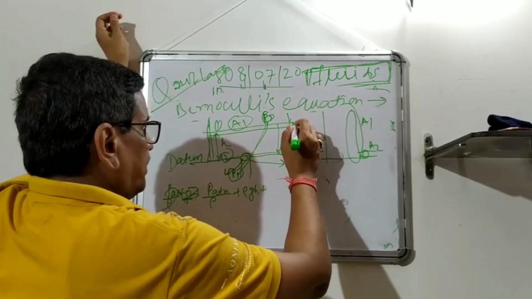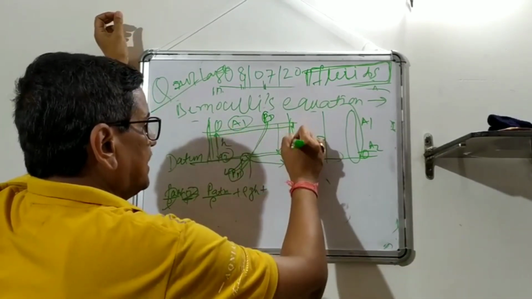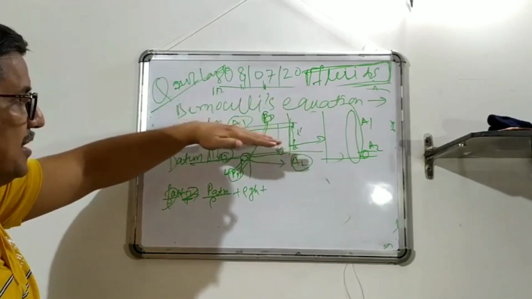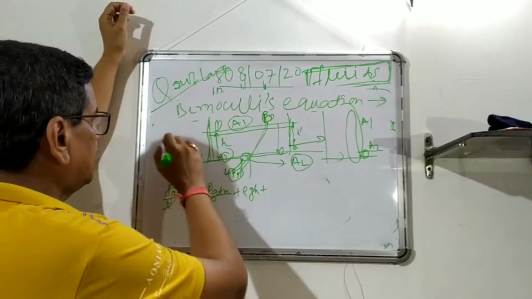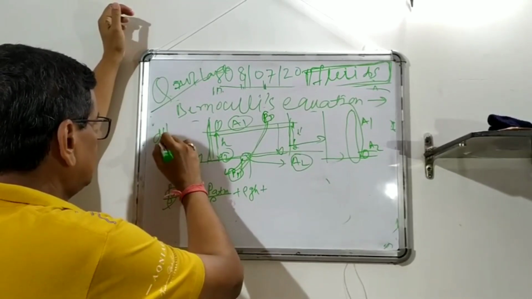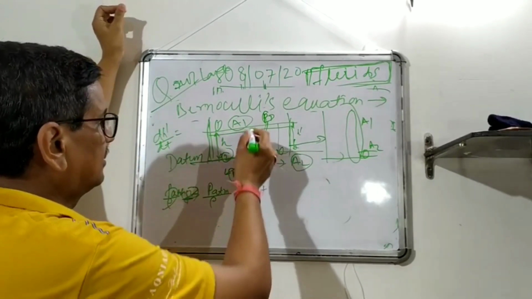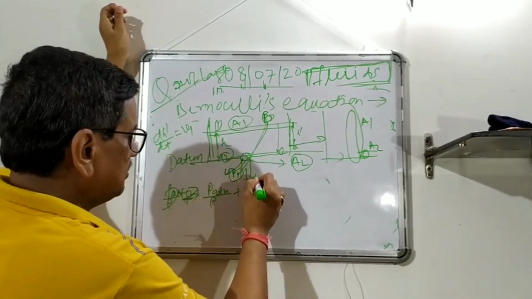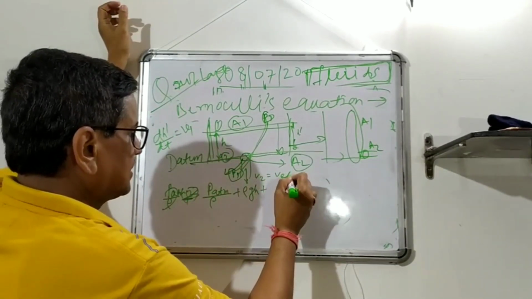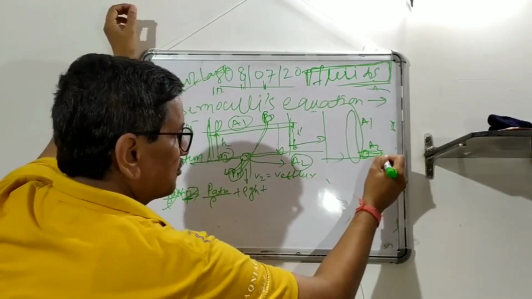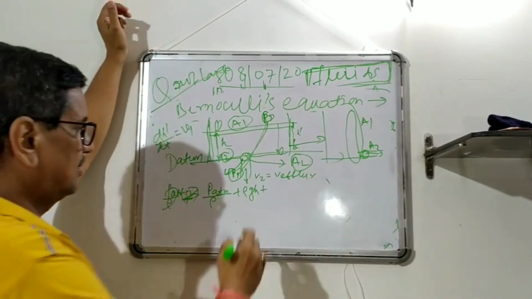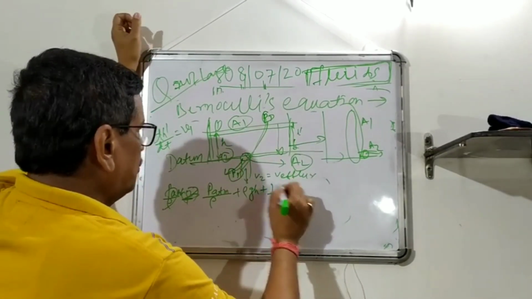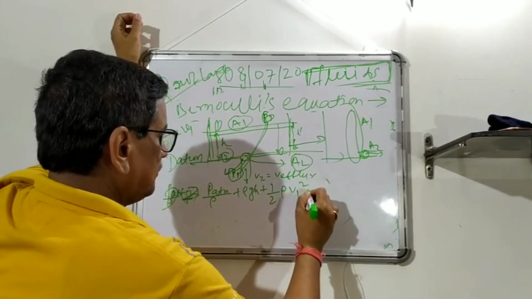So if it goes from H to H dash, then there is a velocity here also. That is the rate of depletion, equal to dH dash by dt, and that is precisely V1. And here the efflux velocity is V2. So we'll write rho gH plus half rho V1 square.